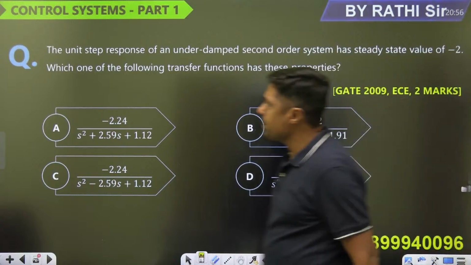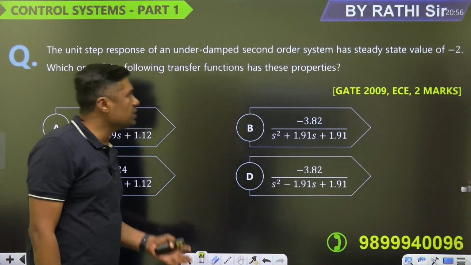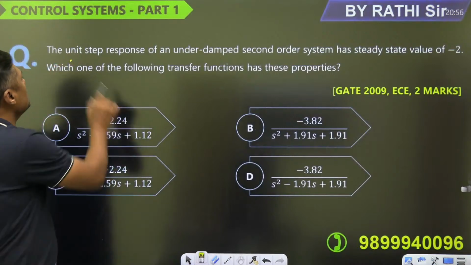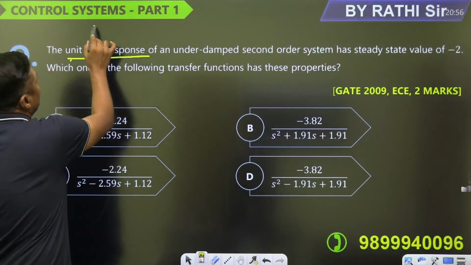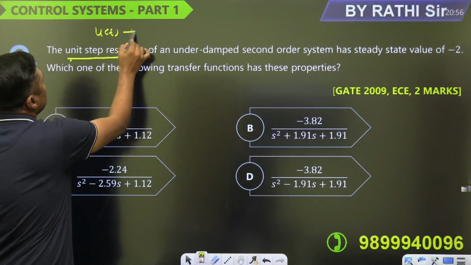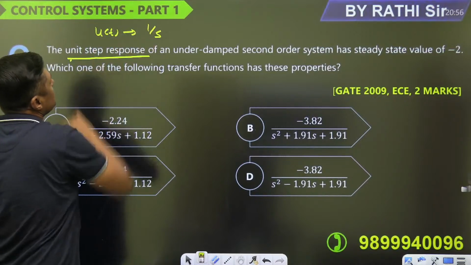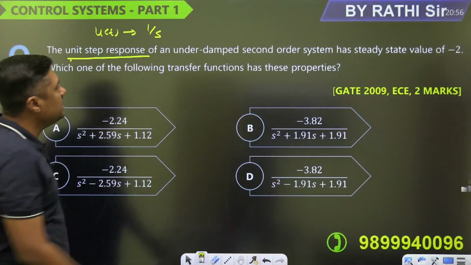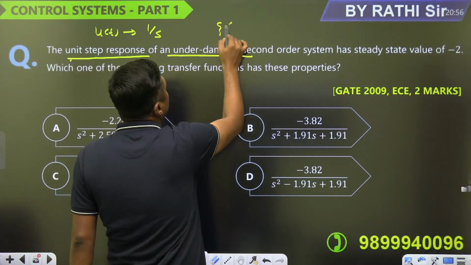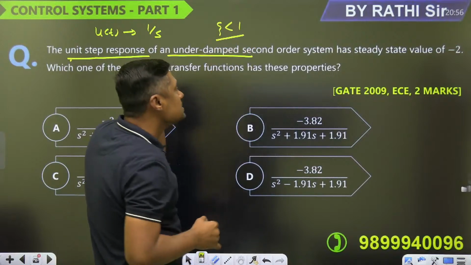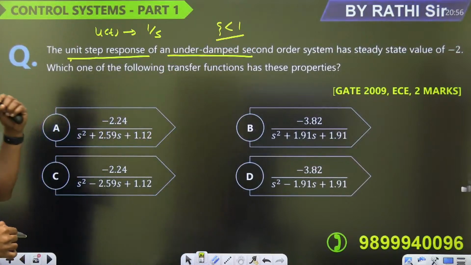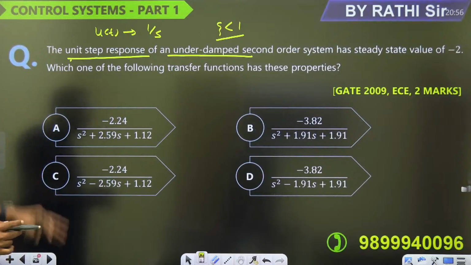देखो ये वाला क्वेश्चन है, अगेन ये कॉन्सेप्चुअल क्वेश्चन ही है. So unit step response, first thing unit step u(t), what is the Laplace of this? 1/s of an underdamped response. Underdamped means zeta is what? Less than 1. Second order system has steady state value of -2. Steady state value of what? -2. Which one of the following transfer function has these property?